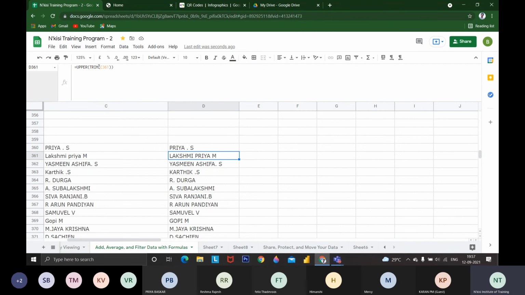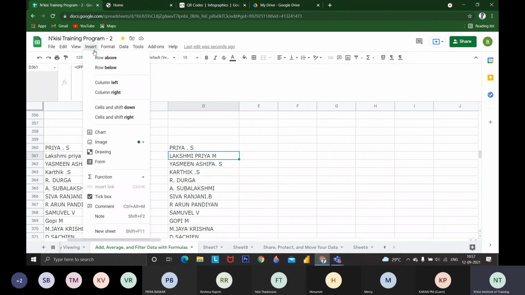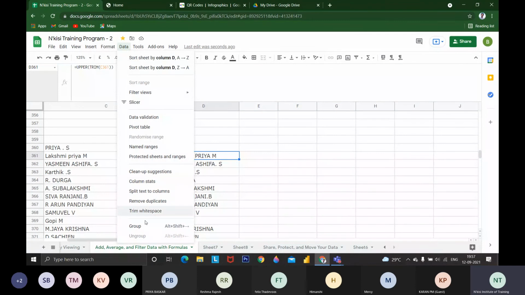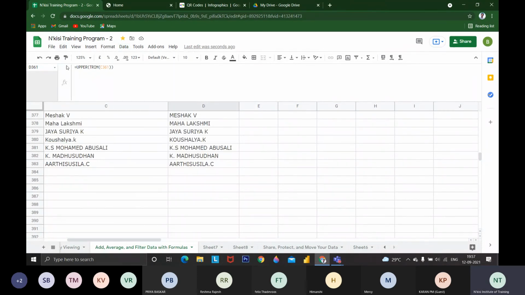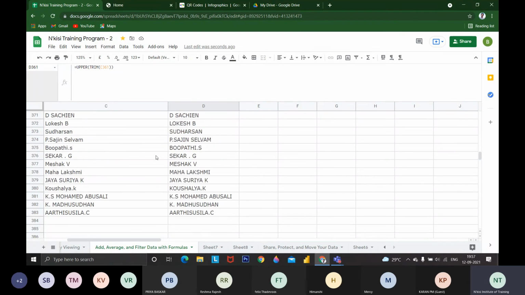Okay, trim will help to remove white space. With a formula we can trim, similar to this function in the Data menu, trim white space. It is the formula. You can see the formulas using the Control tilde button. Okay, you see the formulas and back.